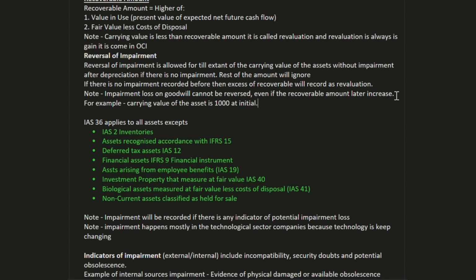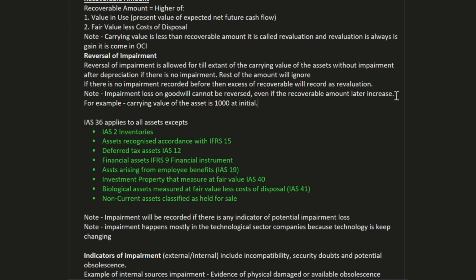Impairment can be calculated by finding the difference between carrying amount and recoverable amount. We have seen before what is recoverable amount. Revaluation is also calculated as the difference between carrying amount and recoverable amount.